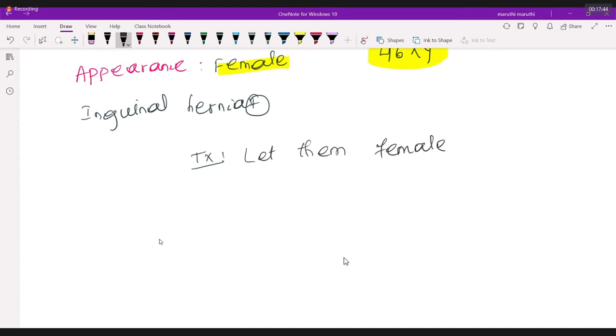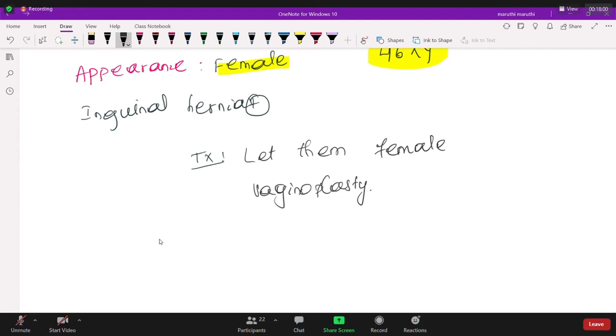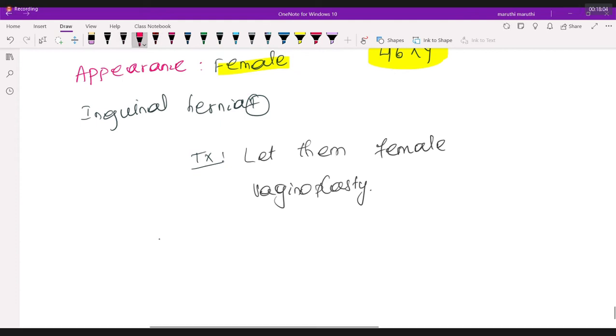Now what are we going to do? We are going to do a vaginoplasty at the time of marriage. But can this person have their own baby? No, because ovaries are not there. Own baby is not possible. But let them be a female. Agreed. Vaginoplasty.